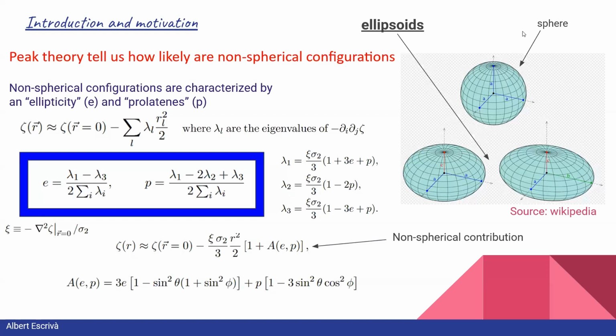However, peak theory also tells us how likely non-spherical configurations are. In this case, the BBKS paper tells us that we can make a Taylor expansion up to second order of the curvature fluctuation around the peak value. The lambda_i values correspond basically to the eigenvalues of this matrix, and these eigenvalues can be related to the ellipticity and prolongedness of the shape, given by e and p respectively. The main point is that the most likely configuration is actually not a sphere, but ellipsoids characterized by an ellipticity and prolongedness of the shape.